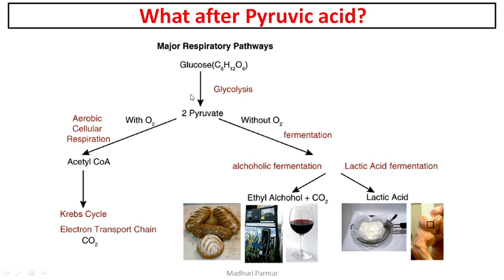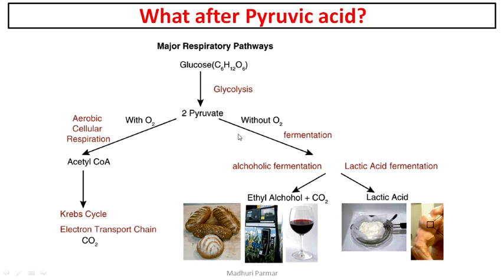So if there is presence of oxygen, then the cell will go for cellular respiration, aerobic cellular respiration. Aerobic, anywhere you read it, means in presence of oxygen. So in presence of oxygen, pyruvate is converted into acetyl CoA, and this acetyl CoA goes to Krebs cycle. From Krebs cycle, the reducing powers, that is NADH and FADH2, will then go for electron transport chain and give you ATP. The carbon from pyruvate or from the glucose will be released in the form of carbon dioxide. So this will be the complete oxidation of glucose.